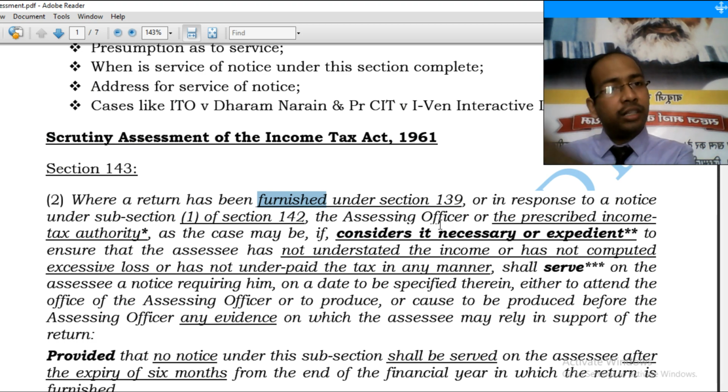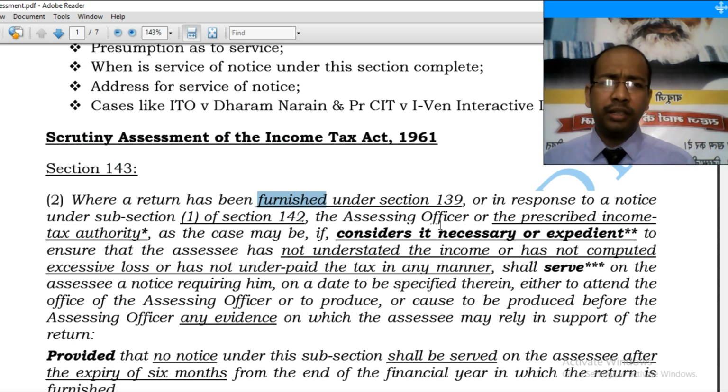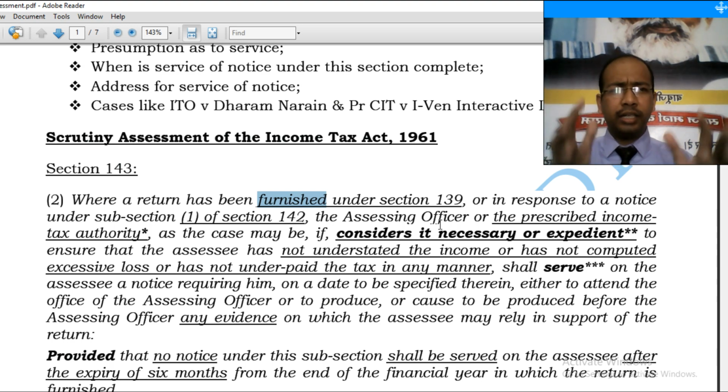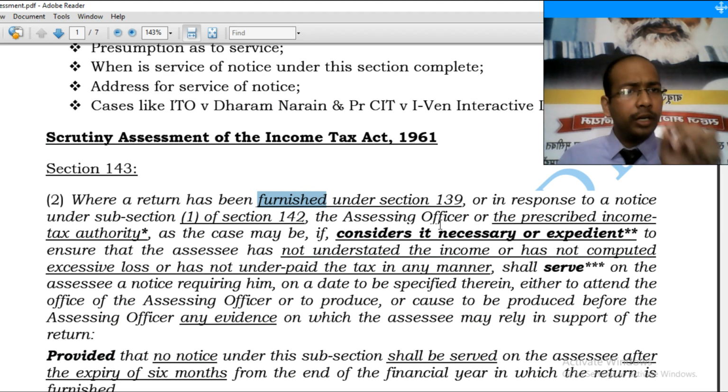So I have shifted those case laws and material related to assessing officer from this section to section 147, where the effect has not been brought down. The effect remains the same there. So we will be discussing the effect of section 2 clause 7A read with section 120, read with section 124, read with section 127 in section 147.